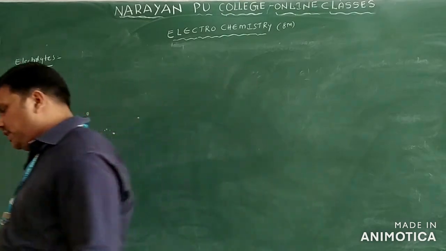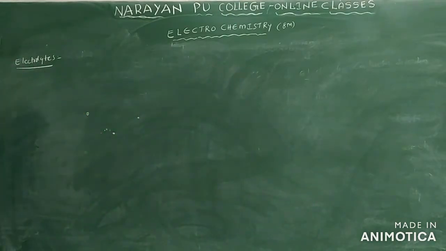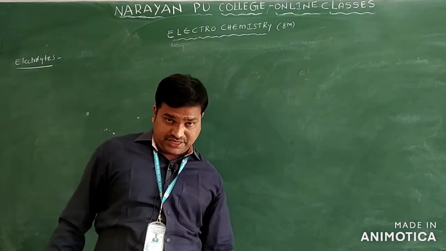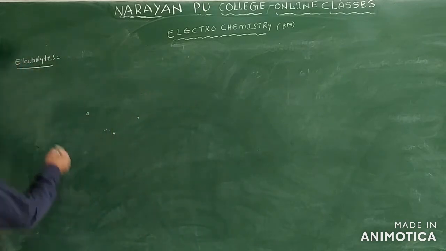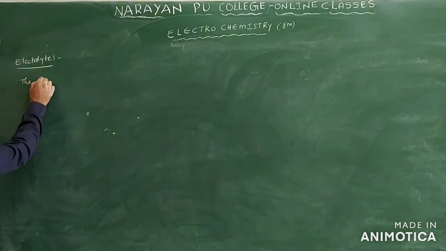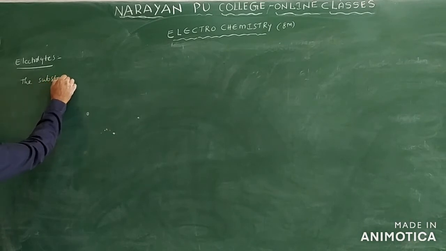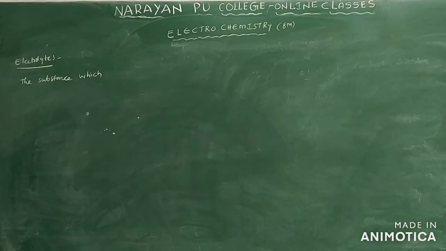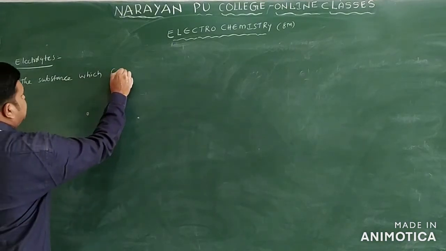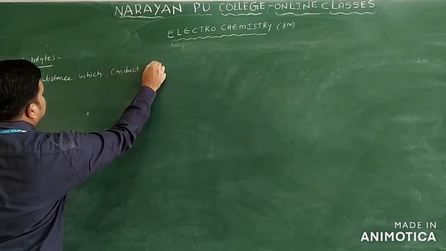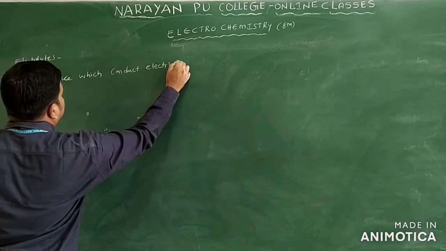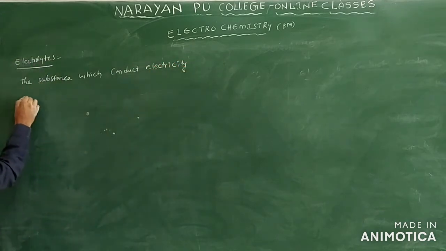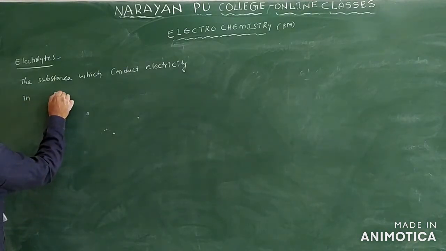So the next one we have is electrolyte only. So what is an electrolyte? The substance which conducts electricity either in molten or aqueous state is called an electrolyte only. I'll write the definition here. The substance which allows electricity, or which conducts electricity, in aqueous and molten state.